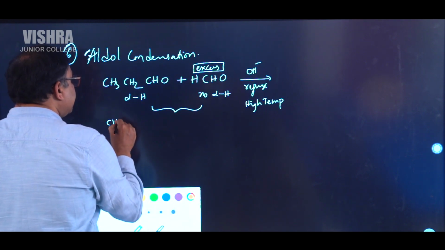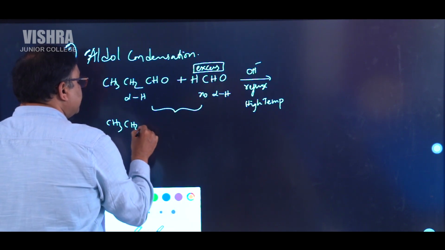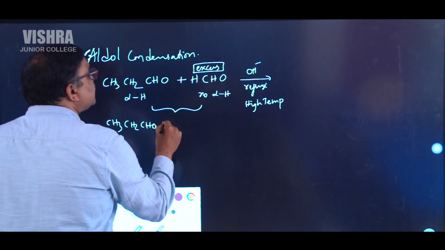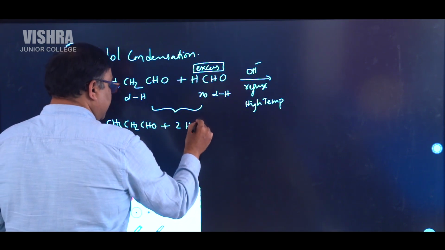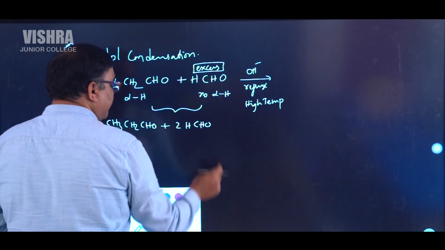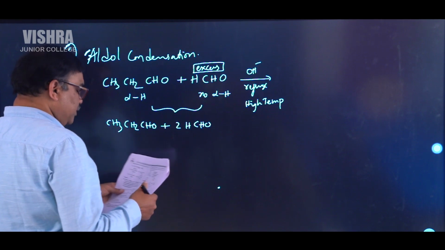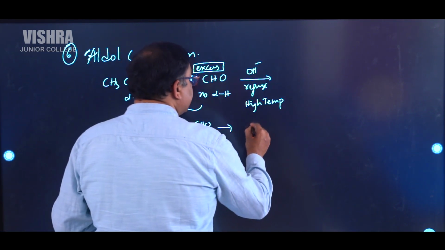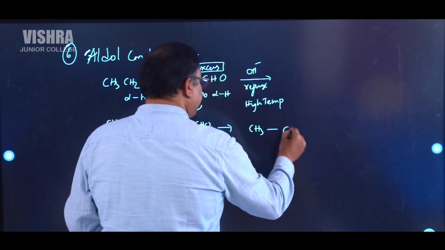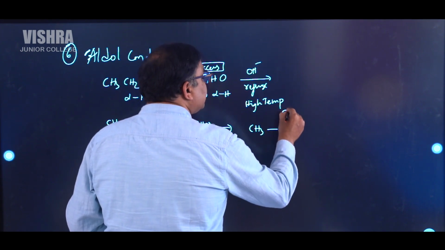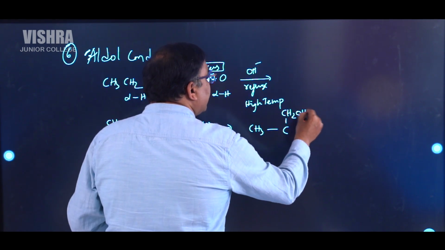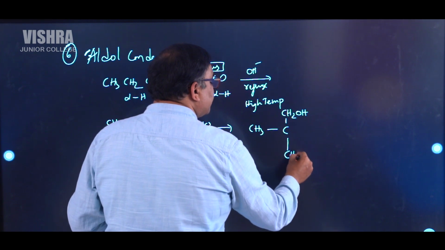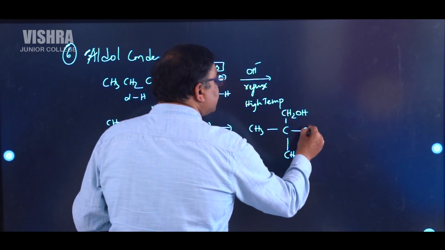So CH3CH2CHO plus 2HCHO gives you this compound, CH3C with CH2OH, and here also CH2OH, and of course here CHO is there.